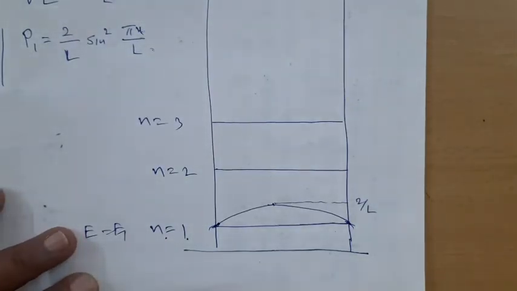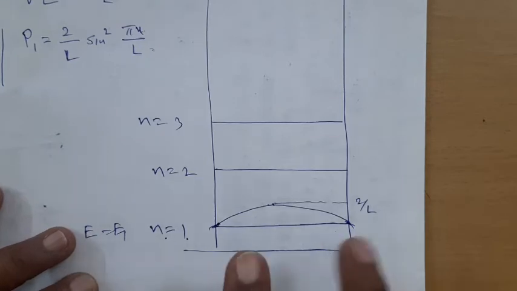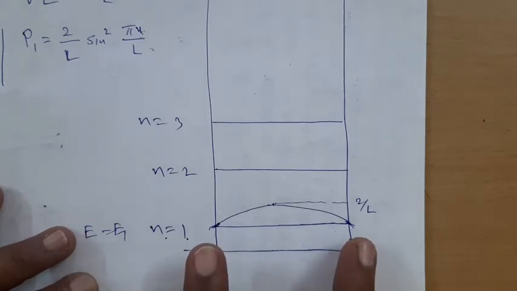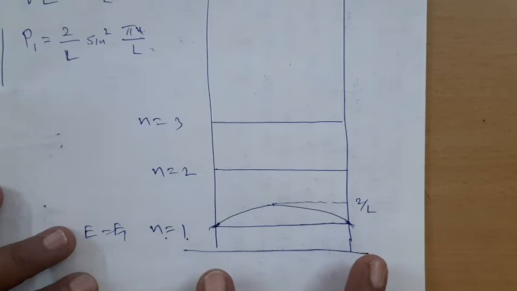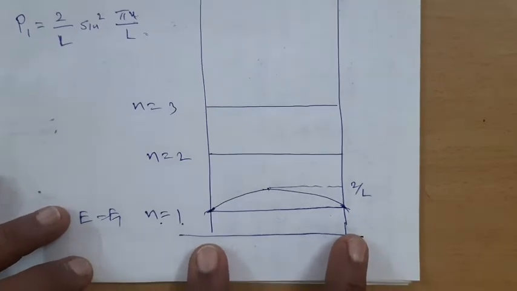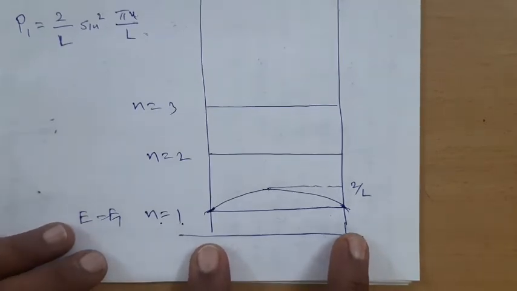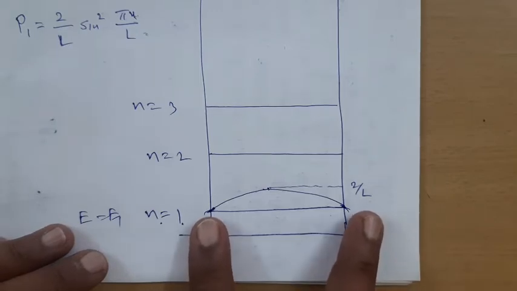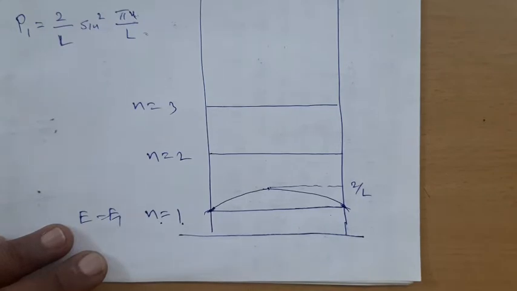But here the situation is interesting. It shows that though the particle is trapped between x equal to 0 and x equal to L, the probability of finding the particle at x equal to 0 and at x equal to L is 0. That means the particle will not approach that boundary. Classically, it is very difficult to digest. It is very difficult to understand, because if there is no interaction of the particle with x equal to 0, how does it turn back? This is our simple question.